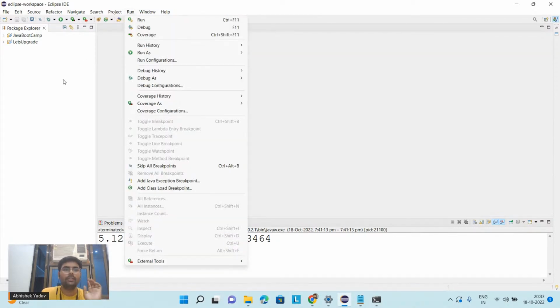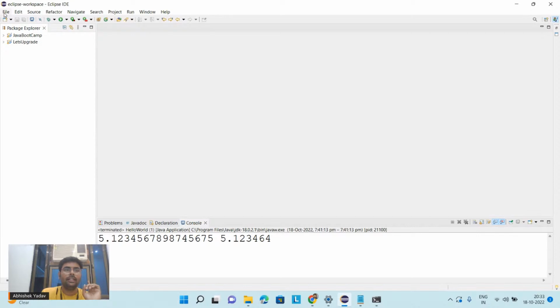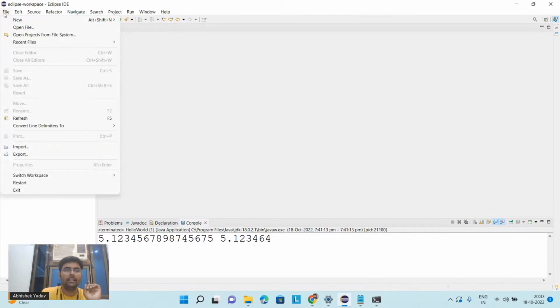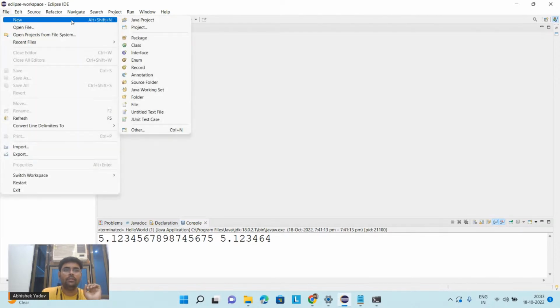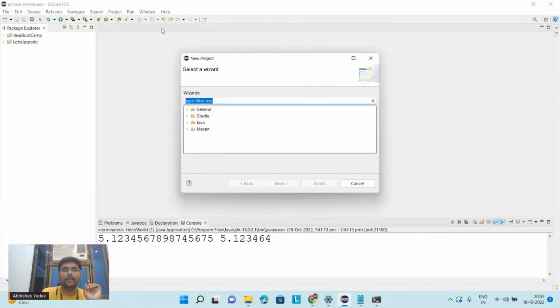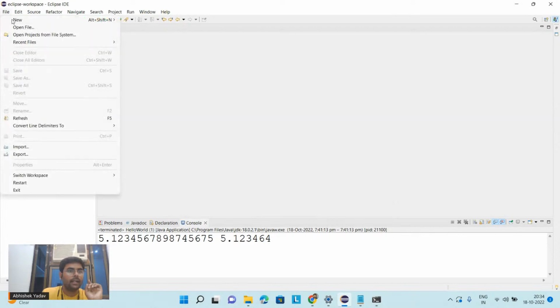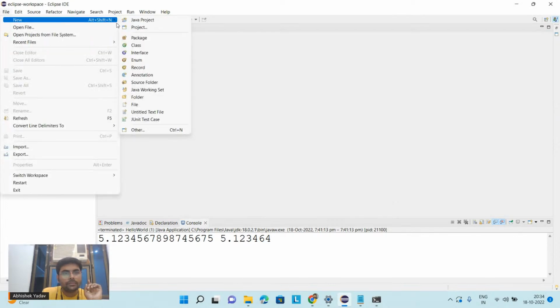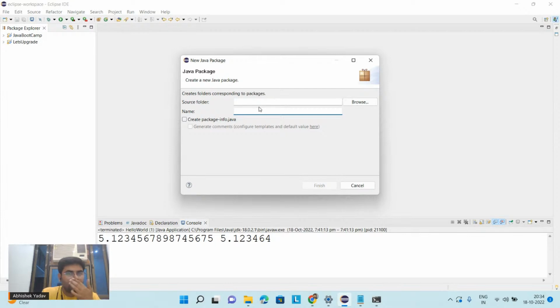So let's try to create one folder here. For creating one folder, first go to File, then New, and from New go to the project. Sorry, one minute. File, New, and here go to the package, and from package you create a directory.